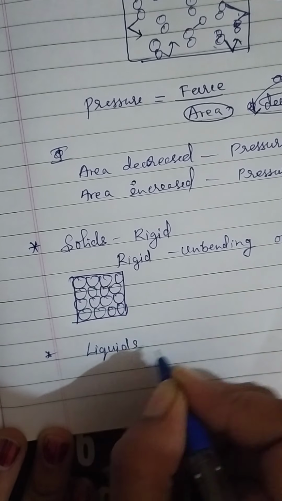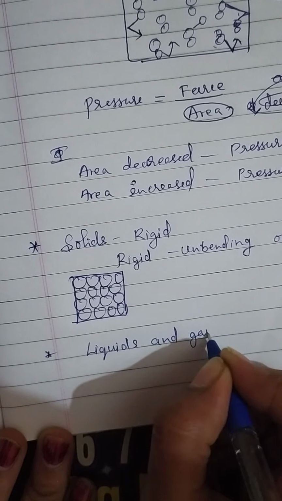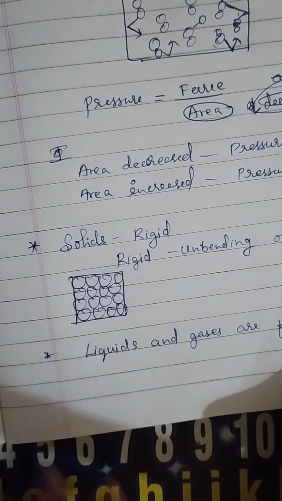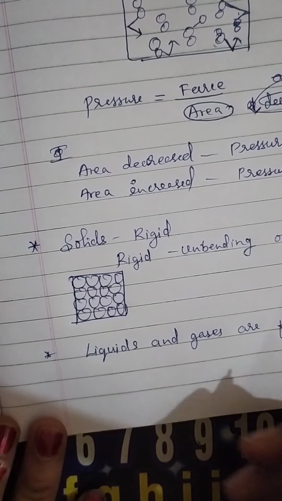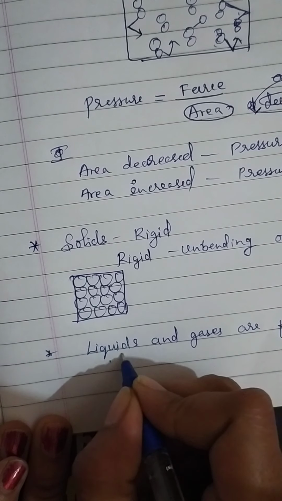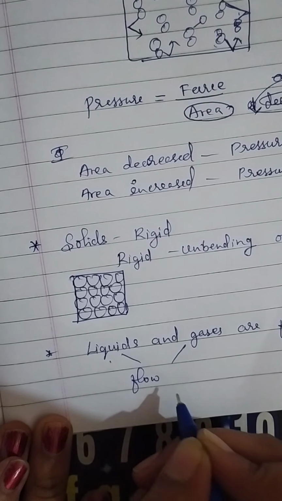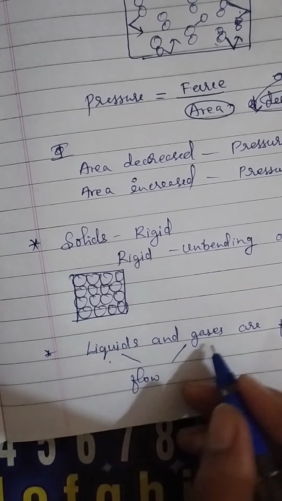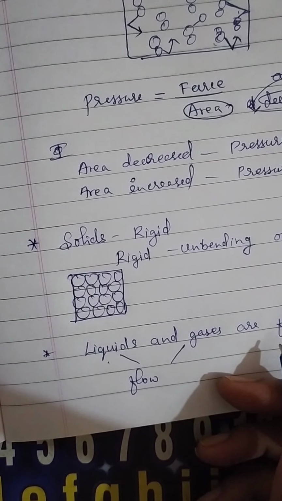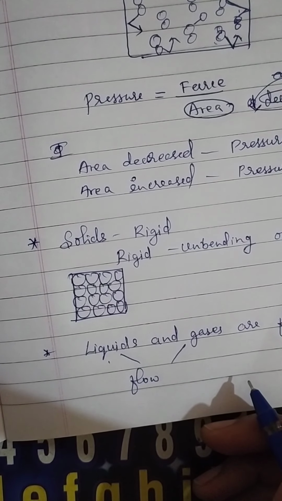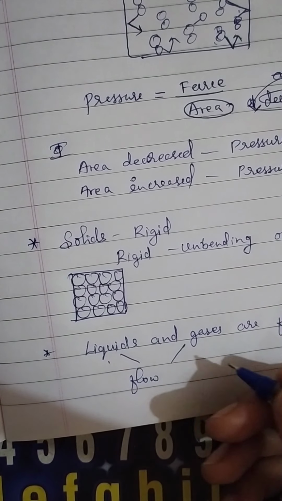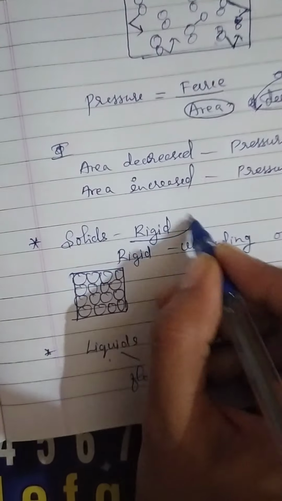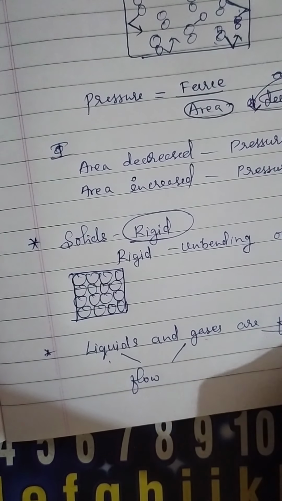Liquids and gases are fluids because they can flow. They have a tendency to flow. Therefore, these liquids and gases are known as fluids because of that tendency. They can flow from one place to another place easily, but solids can't flow. Therefore, solids are rigid, whereas liquids and gases are fluids.